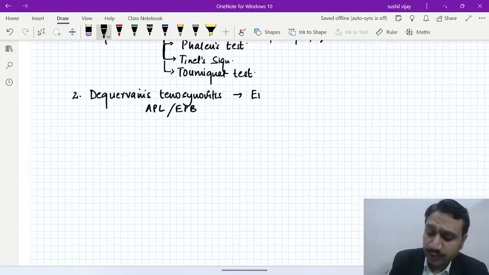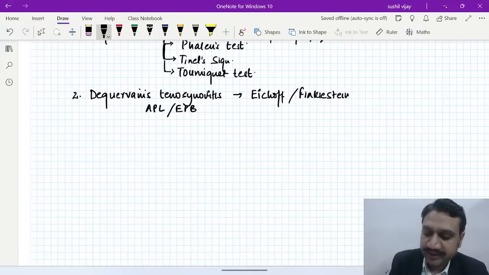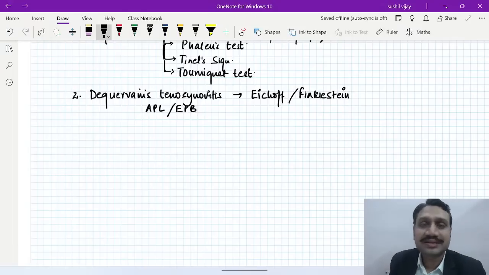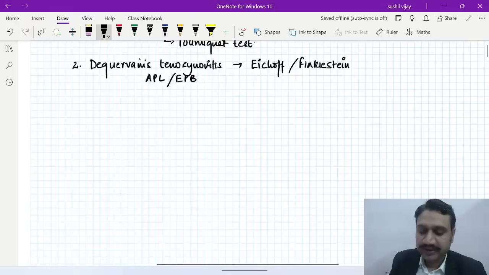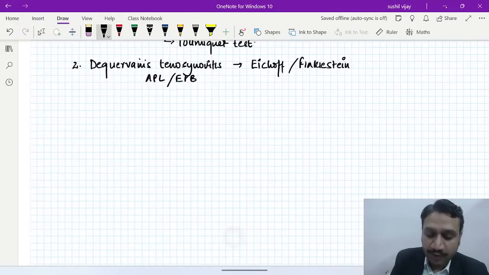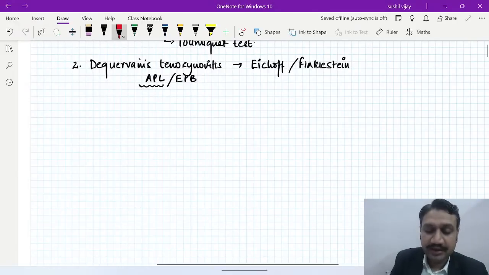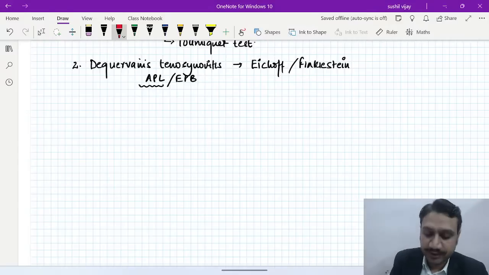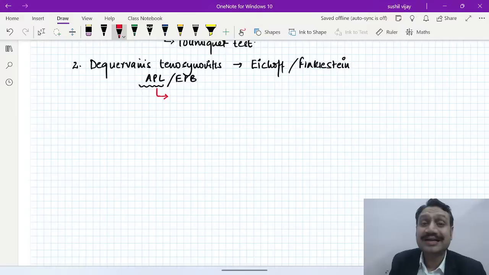Like I told you, this concept here, Eichhoff, or simply whatever is given to you in the exam, Finkelstein. I know there are so many students of other platforms who are going too extensive. Don't do that, guys, please. So Eichhoff and Finkelstein. Now when you're talking about inflammation of APL, it again gives you so many MCQs. You should know that inflammation of APL is called de Quervain's.